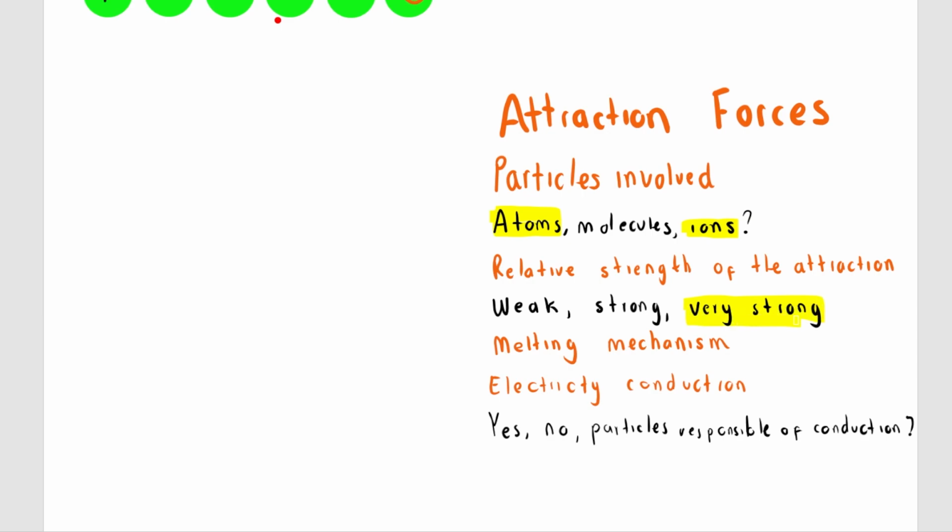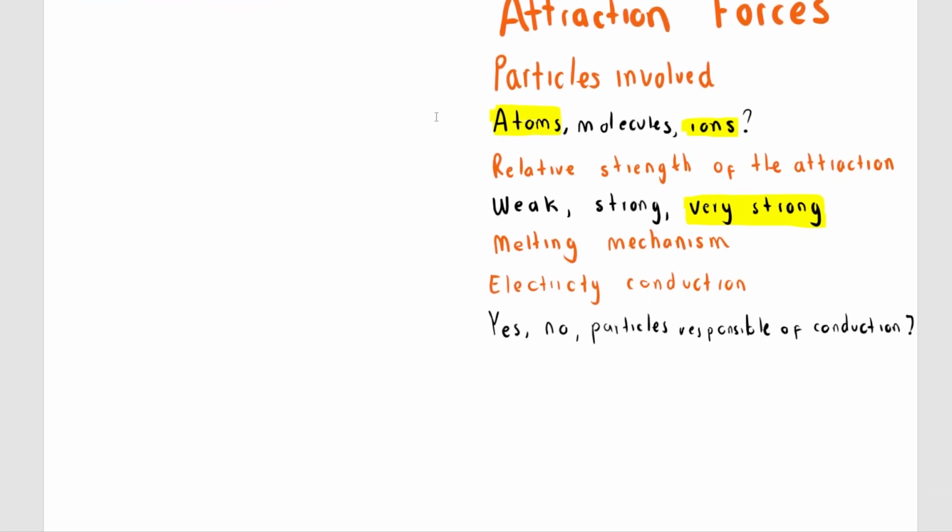So now you can see that metals and ionic compounds have very strong electrostatic attraction, and that's why they have very high melting and boiling points. But covalent substances, these molecules have only weak electrostatic attraction between them. So that's why they have very low melting points.